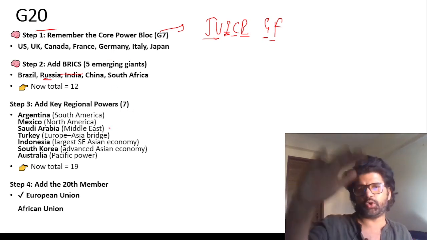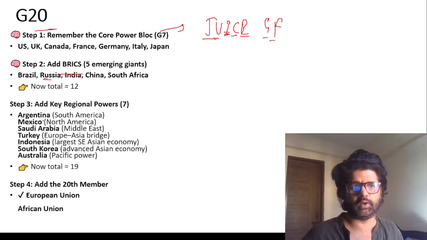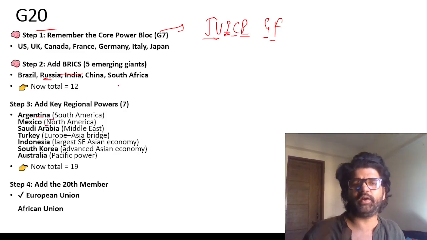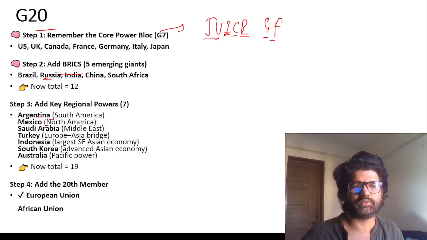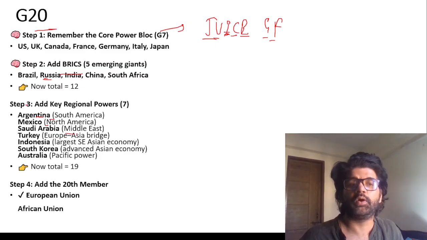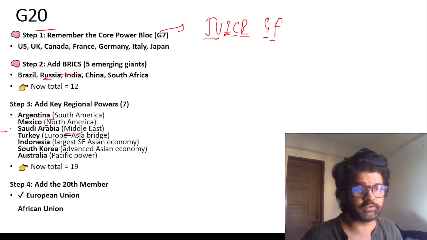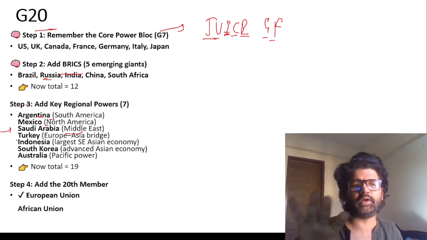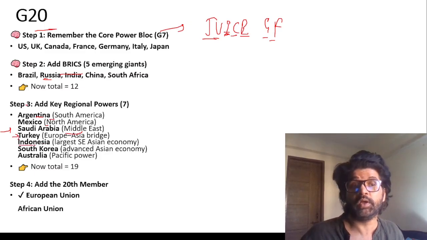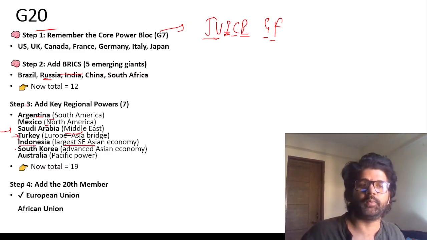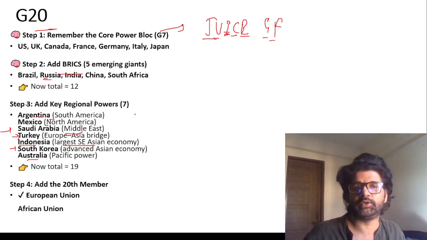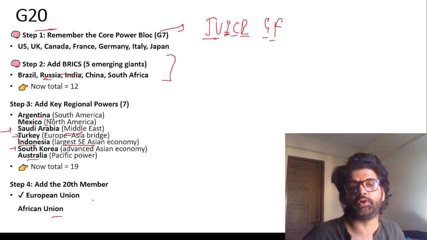Then go to each continent. South America, which is one big country, Argentina. North America, which is left, already covered Canada and US. Take the third one also, Mexico. Go to Middle East, which country is influential? Saudi Arabia. In the same region, around the transcontinental region, Turkey is important. Indonesia, largest Southeast Asian economy. South Korea, very advanced, and Australia. So you have 19. 12 is very easy to locate, and then you have European Union, African Union, 21.